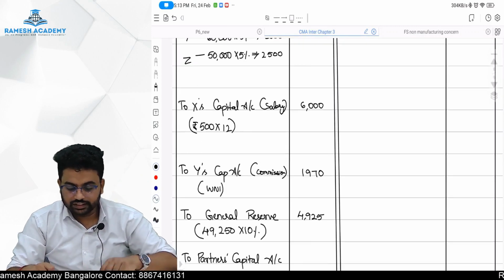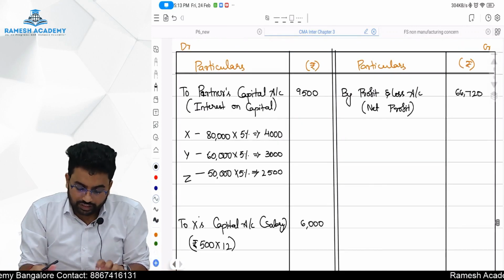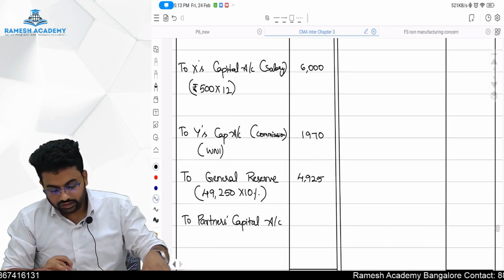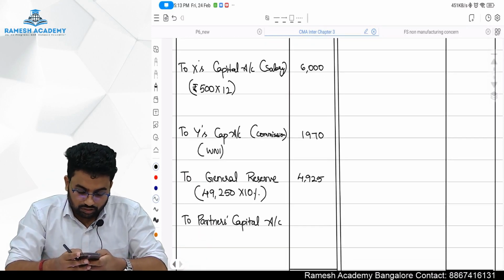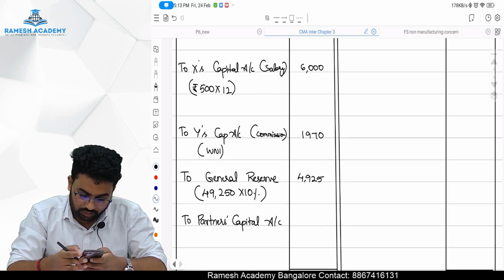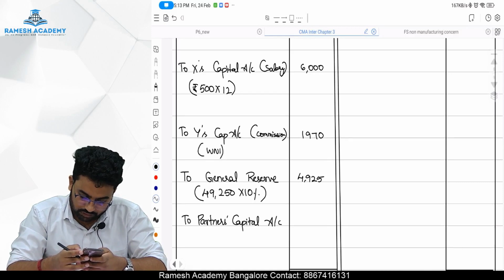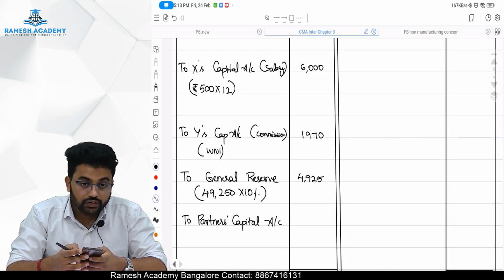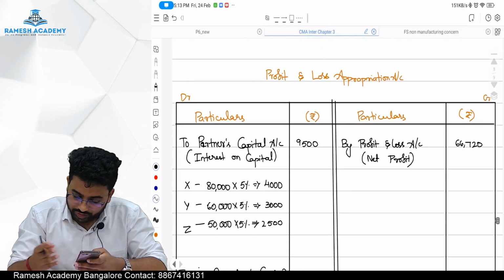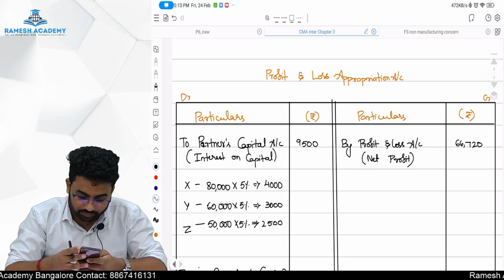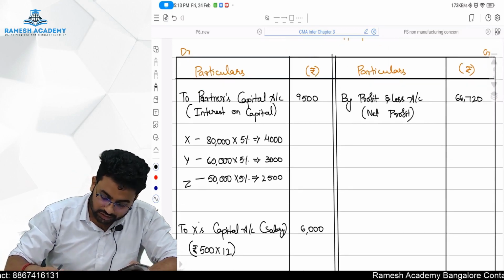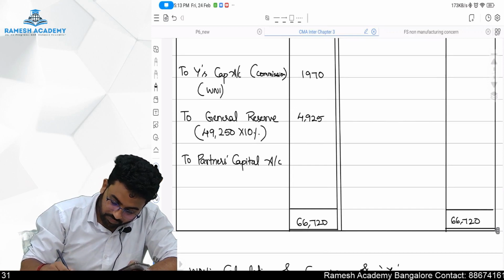On the debit side it is 9,500 plus 6,000, 15,500, plus 1,970, plus 4,925. 22,395 is the total appropriation. If we reduce it from 66,720, we will get the profit available for distribution to the partners, that is 44,325.